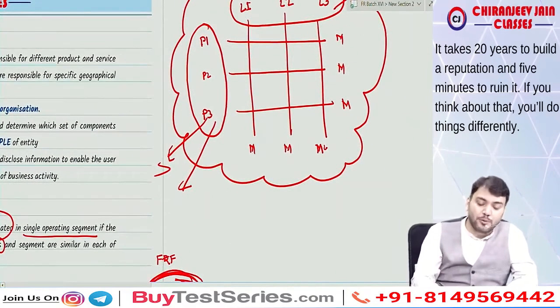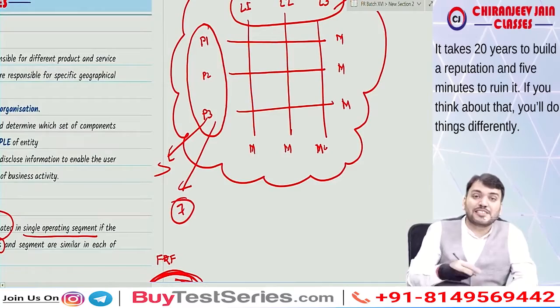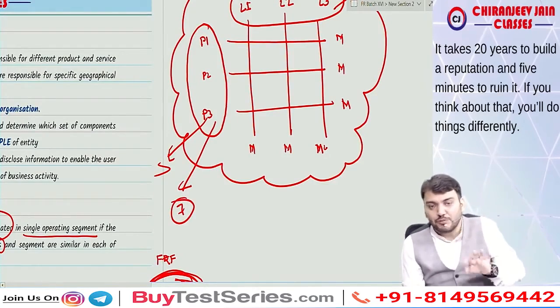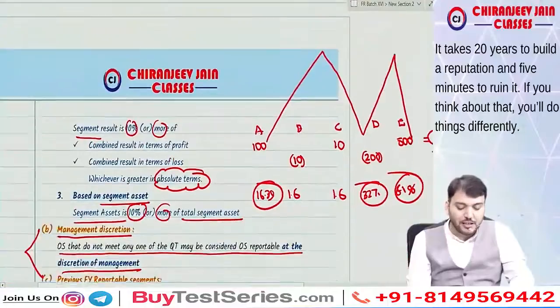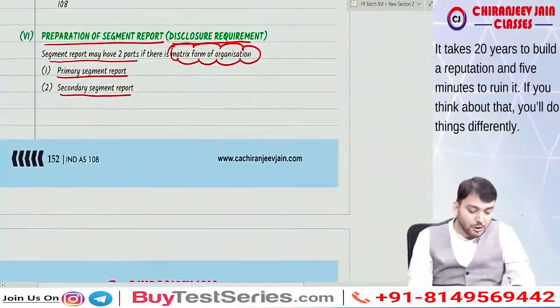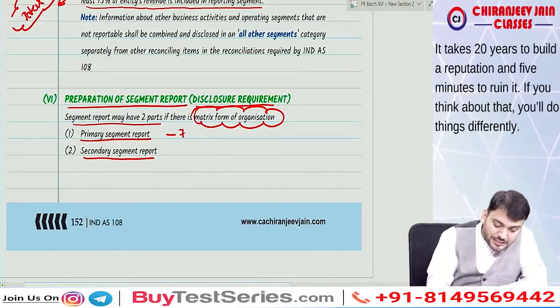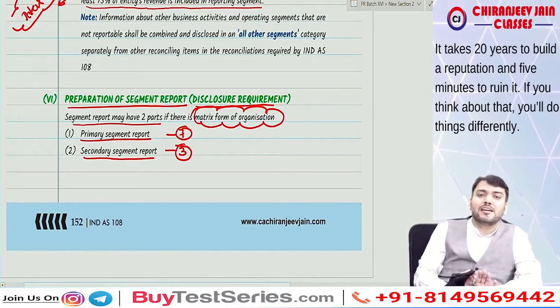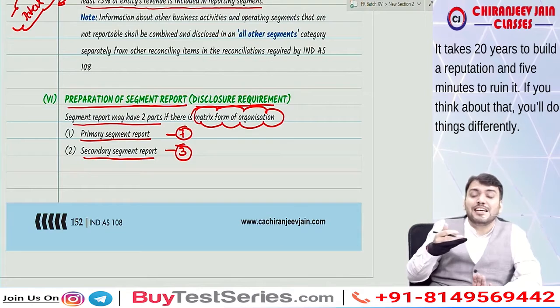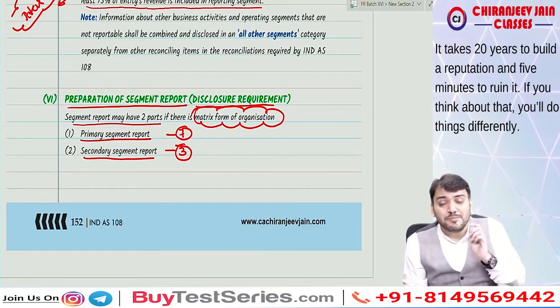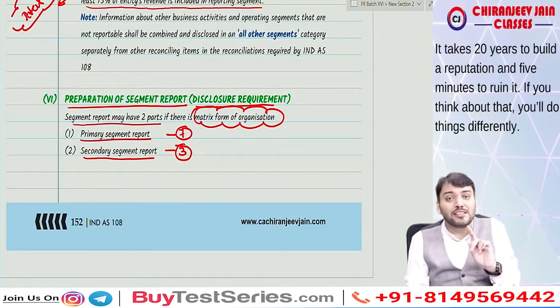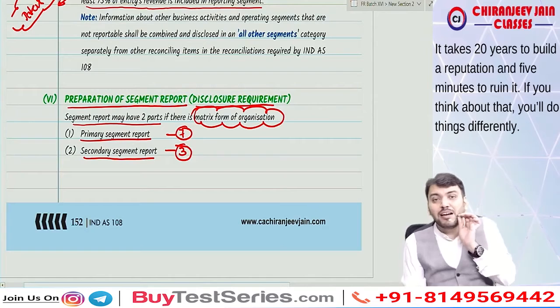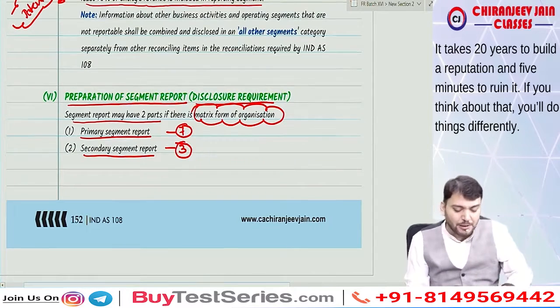For the primary segment report, 7 items of information need to be disclosed, and for the secondary, 3 items need to be disclosed. I hope you have understood. Yes sir, we have understood. So for the primary segment report, 7 items need to be disclosed; for the secondary segment report, 3. If the question is silent, we need to understand from the question which one is primary and which is secondary. If they have given 7 items of information for product, that becomes primary. If they have given 7 items for location, that becomes primary. So the other one will become secondary. Are you able to understand? Yes sir, we are able to understand.